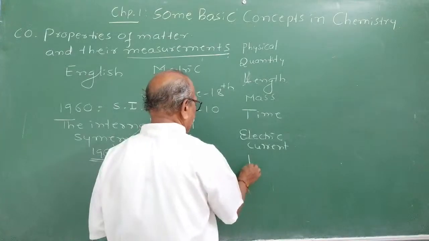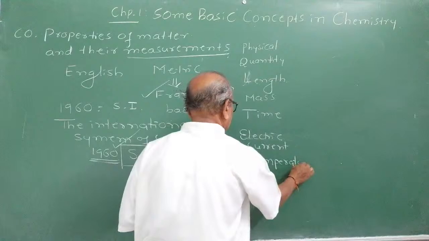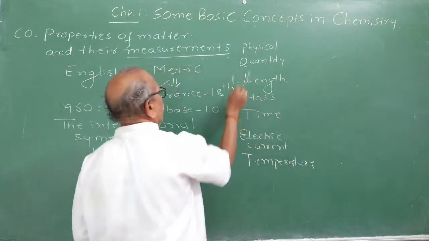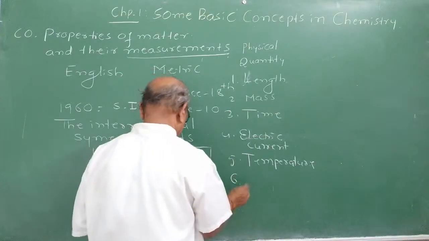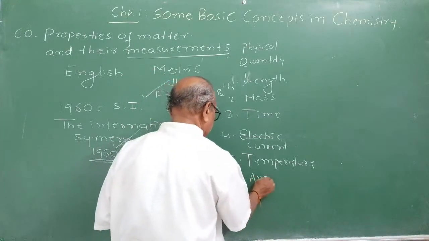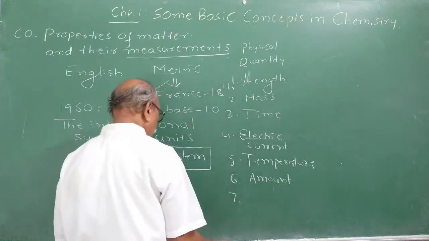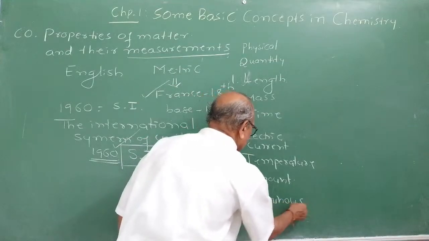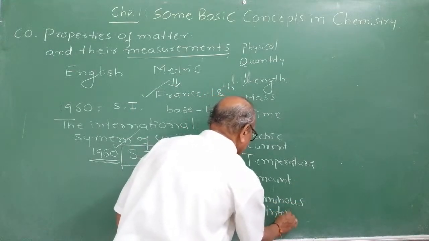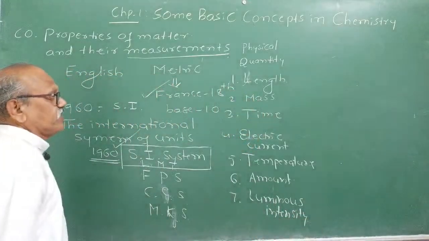And to measure the temperature, Kelvin. The 7 fundamental units: 1, 2, 3, 4, 5, 6. Amount of substance. The 7th one is luminous intensity. These 7 fundamental units were introduced for the first time.